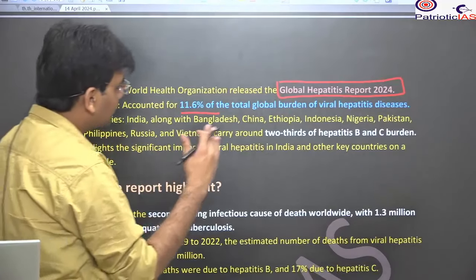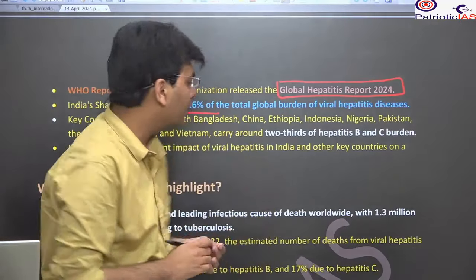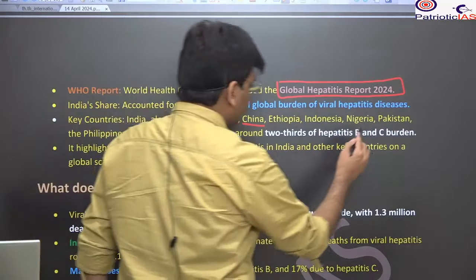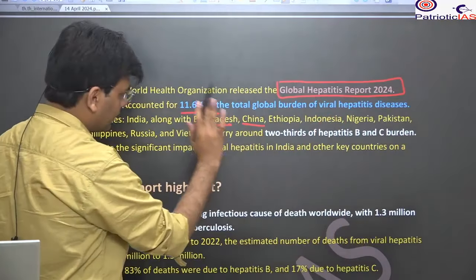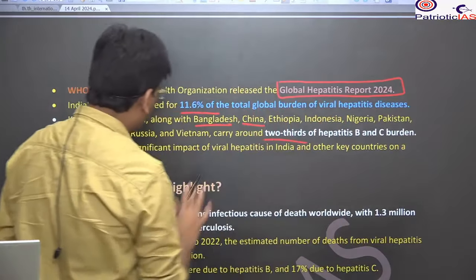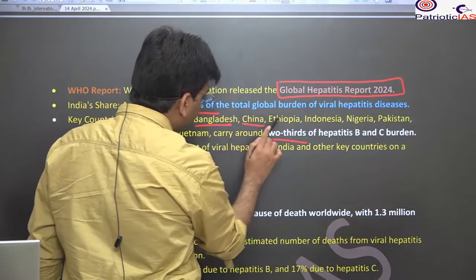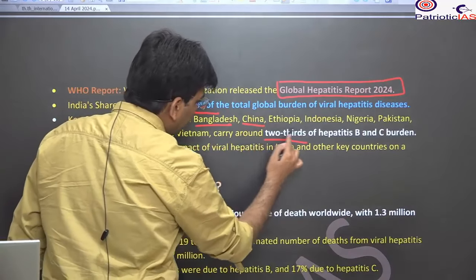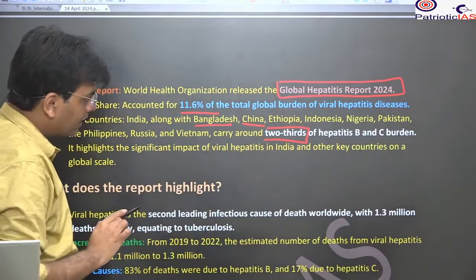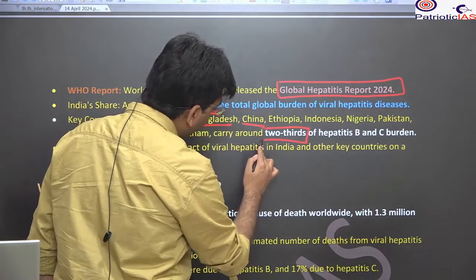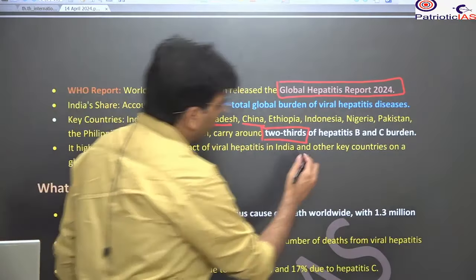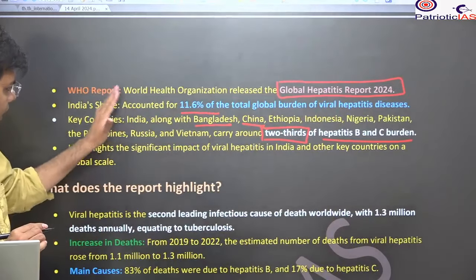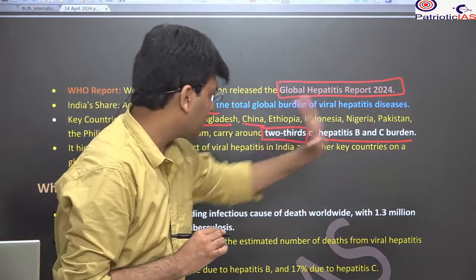And if you see India with our neighbors like Bangladesh, China and Pakistan, and a few other countries, they account for two-thirds. Near about how many countries? 1, 2, 3, 4, 5, 6, 7, 8, 9, 10. And 10 countries out of near about 190 countries are accounting for two-thirds of the total hepatitis B and C. Okay, mostly our neighbors: India, Bangladesh, China, Pakistan.